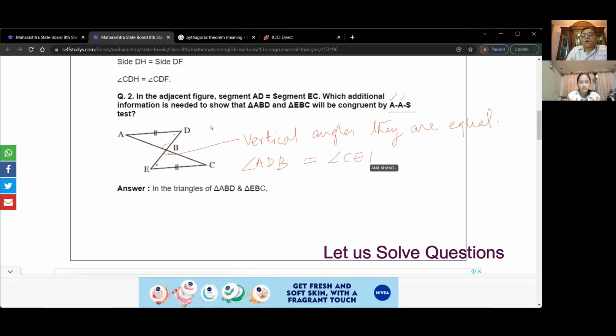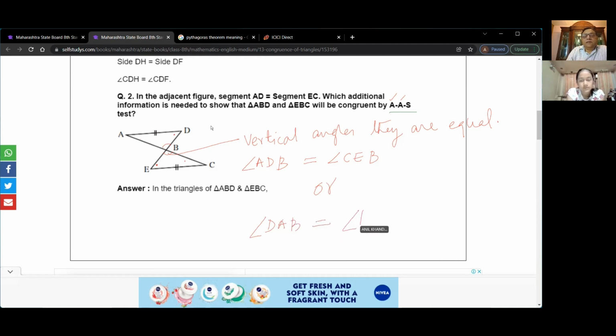Or any other angle. Or angle DAB is equal to angle BCE. So I'm making two dots here. Does it make sense to you?